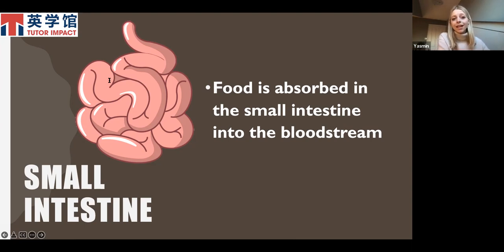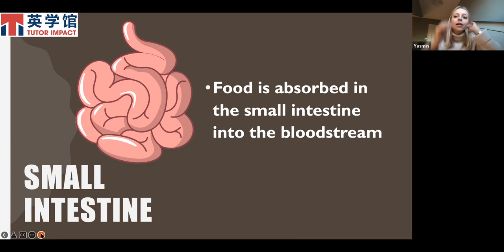The substances end their journey there when it comes to the small intestine. So after the small intestine, anything that has not been absorbed, so the substances that we need are absorbed, anything else is left, it's not absorbed into the body, and that is then carried to the large intestine. So we're going to look at the large intestine next.